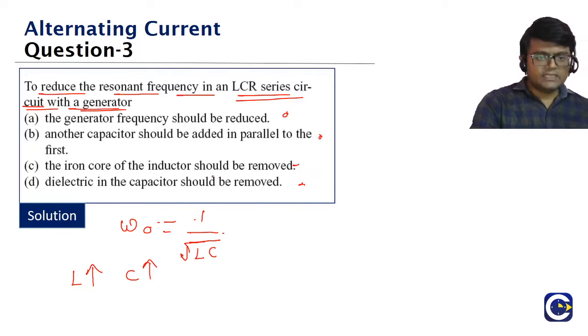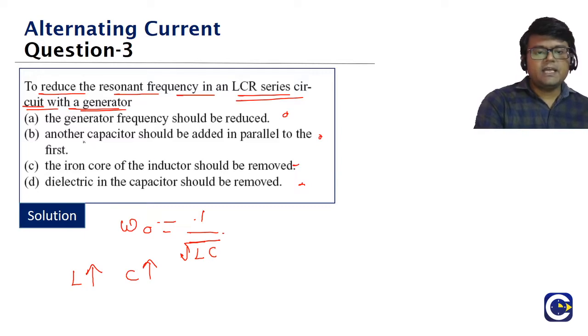Yes, guys. Third question, any answers? Look at the first option. What is the first option? The generator frequency should be reduced. See, this has nothing to do with the generator frequency. The resonant frequency is dependent upon the self-inductance value and the capacitance, L and C, right?